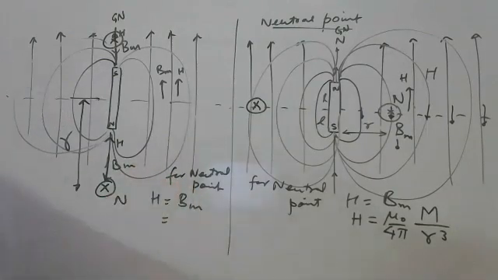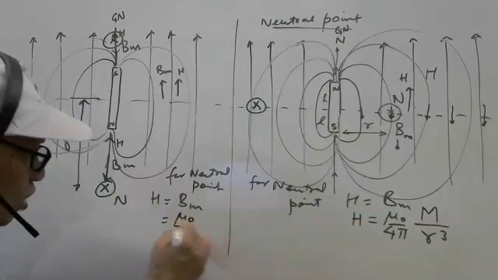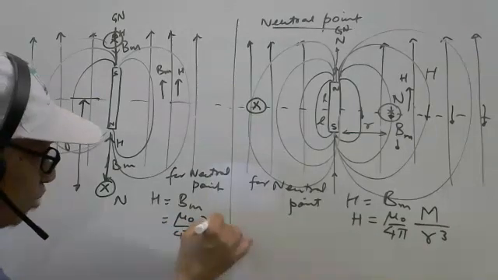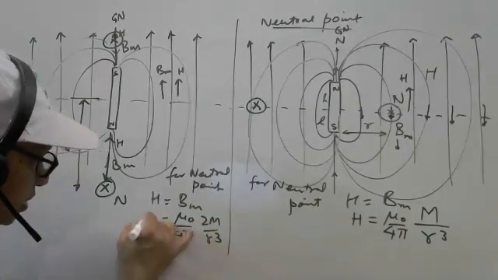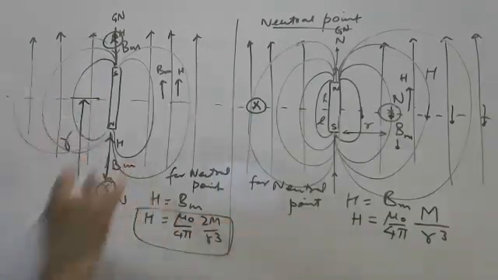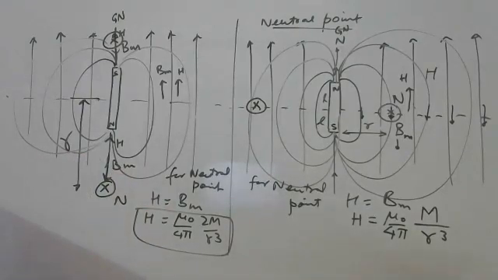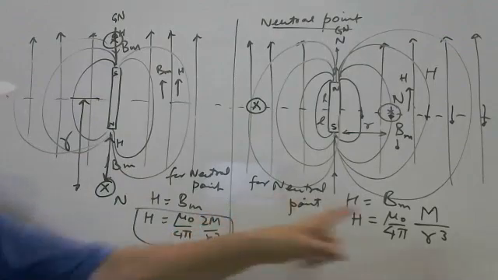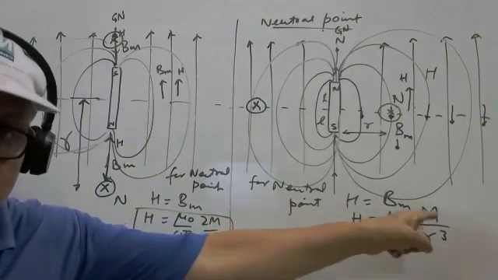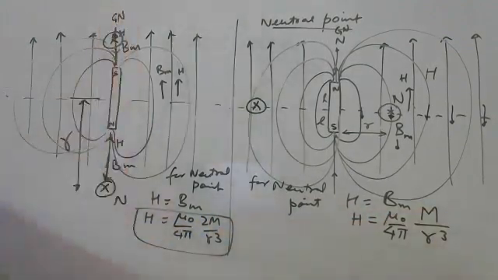And what is the formula for BM at the axial position? It is μ0 upon 4π times 2m upon r cube. H is the horizontal component. Here it is 2m, and there it is m, because this is the axial position and that is the equatorial position.